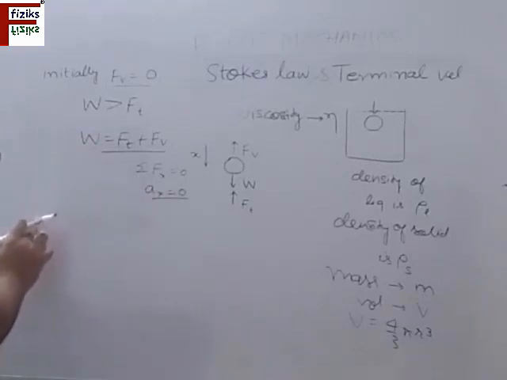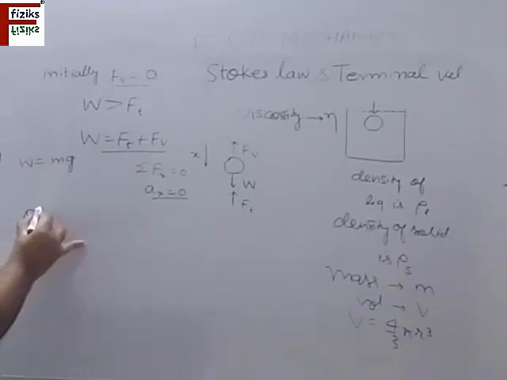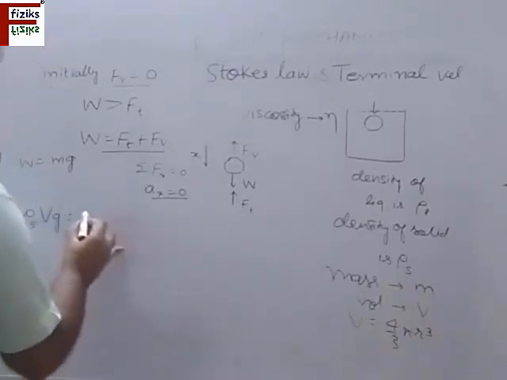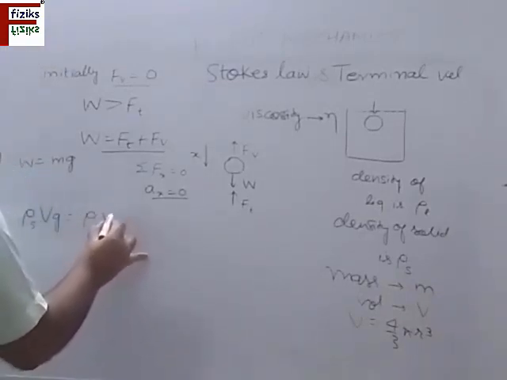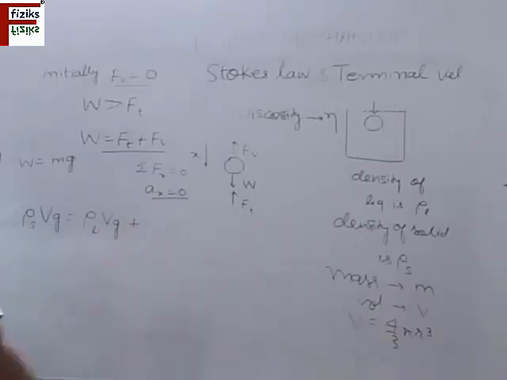So I can write the equation for this. W is the weight, equal to mass into gravity, mg, and mass is density of solid into volume, so rho S V g, equal to the thrust force, which is the weight of the liquid displaced, rho L V g, plus the viscous force.